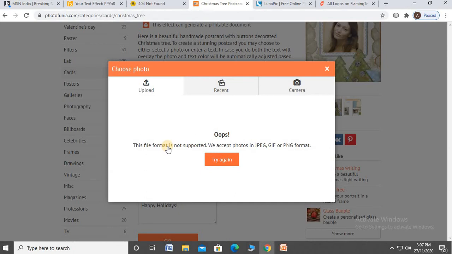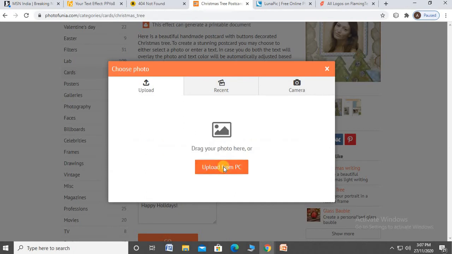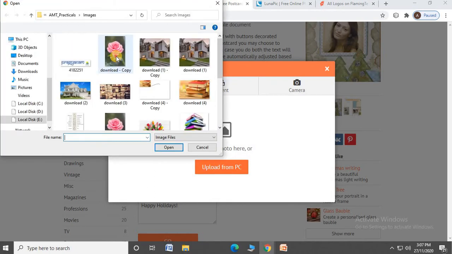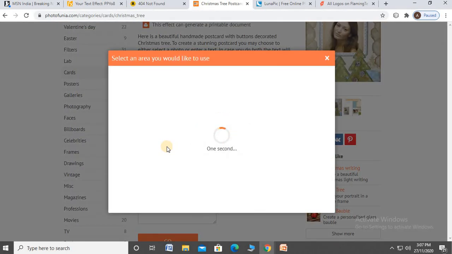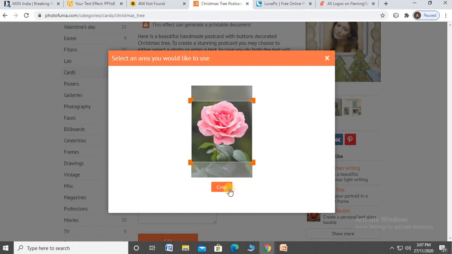Try again. Okay. Only to choose a different effect, because your lighting effect is not there, so crop that.